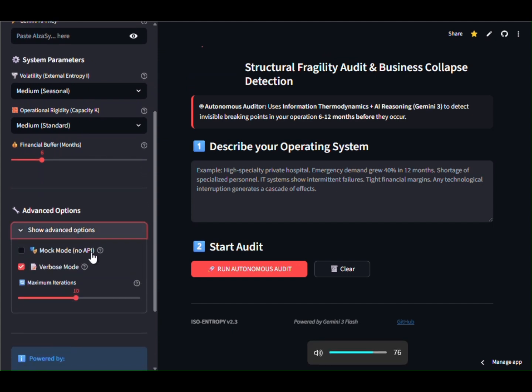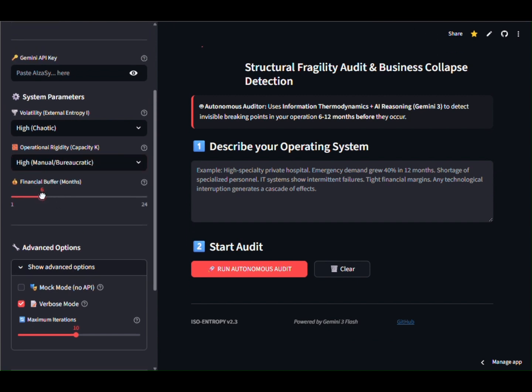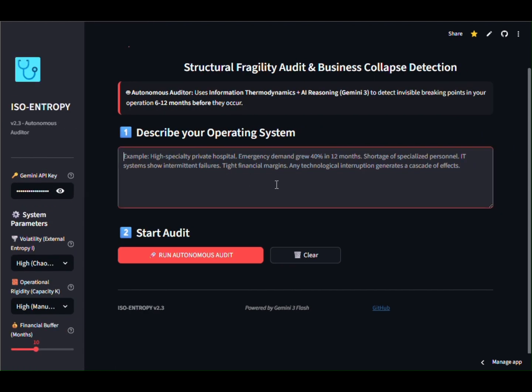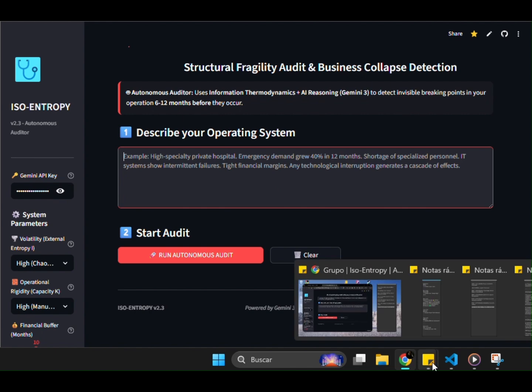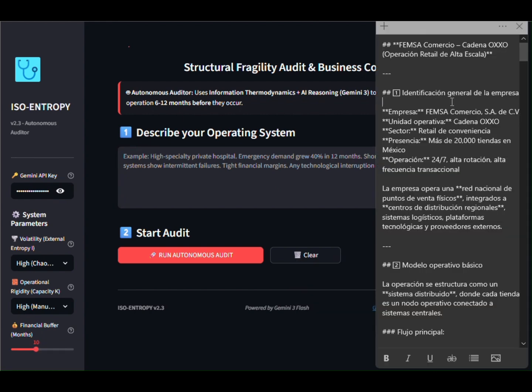For this demo, we configure an environment of high volatility and bureaucratic rigidity, establishing the initial mathematical constraints. We will use the real-world case of Grupo Bimbo. I am copying this block containing their public operational data, pressure from wheat and energy costs, and their complex logistics network. By pasting it and starting the audit, we activate the grounding.